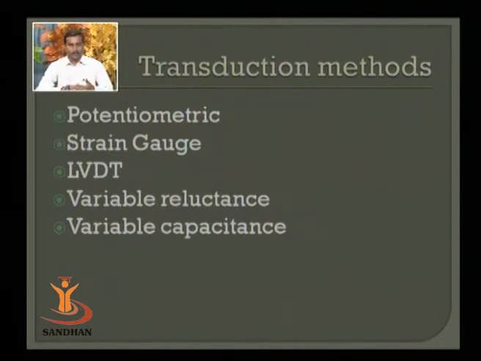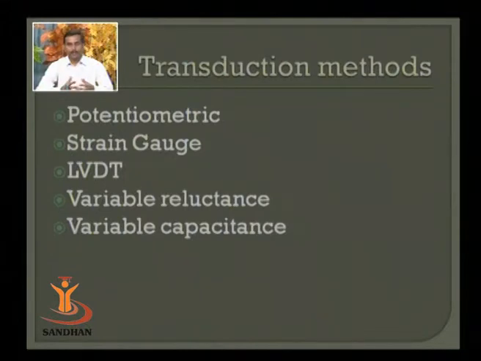Connection of strain gauge. If we are bonding strain gauges at different locations, either on the diaphragm or on capsules or on bellows, whatever strain is generated due to exertion of the pressure changes the resistance of the strain gauge, and that difference of resistance can be measured using a Wheatstone bridge or some other bridges in order to give you the electrical output.